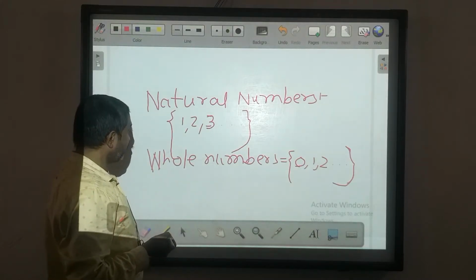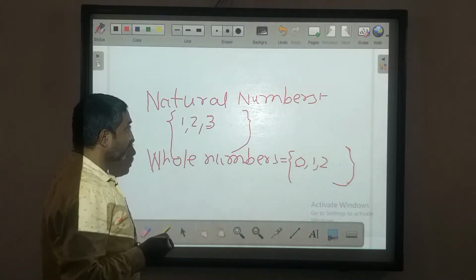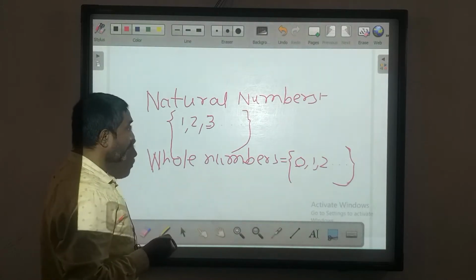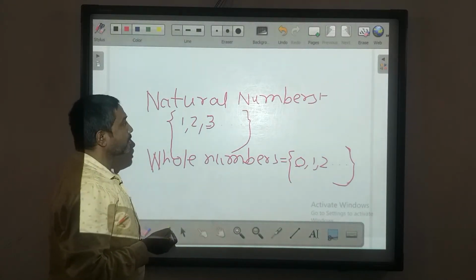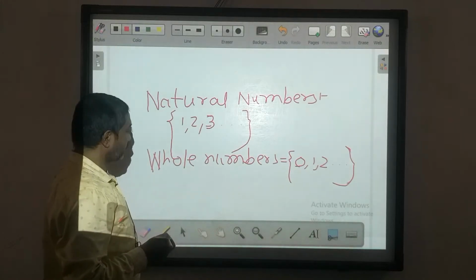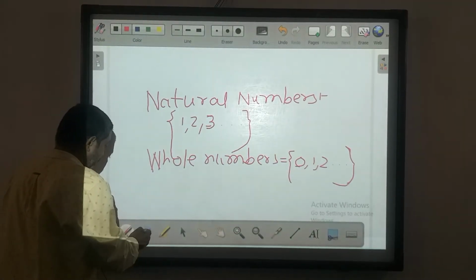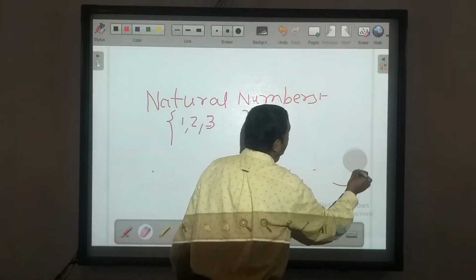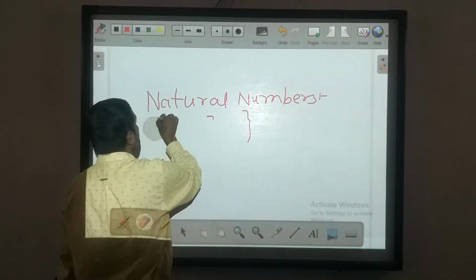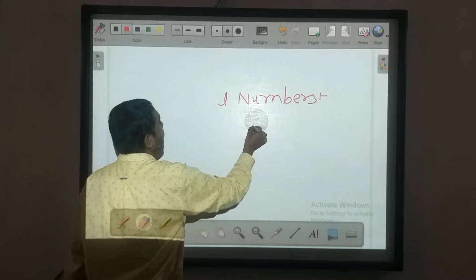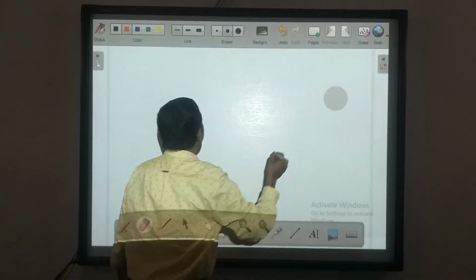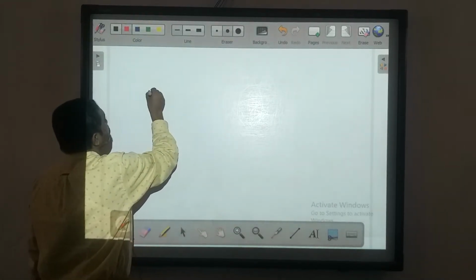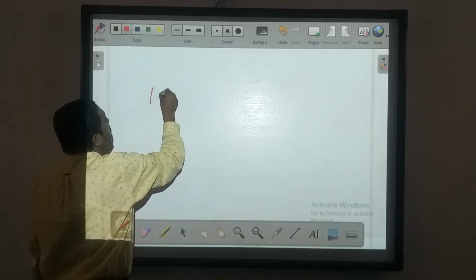These are very important numbers in the number system, and you must have an idea about these numbers. Otherwise, you cannot do operations like subtraction, addition, division on these numbers. Now, next I will discuss the features of these numbers. First, I will discuss the closure property.